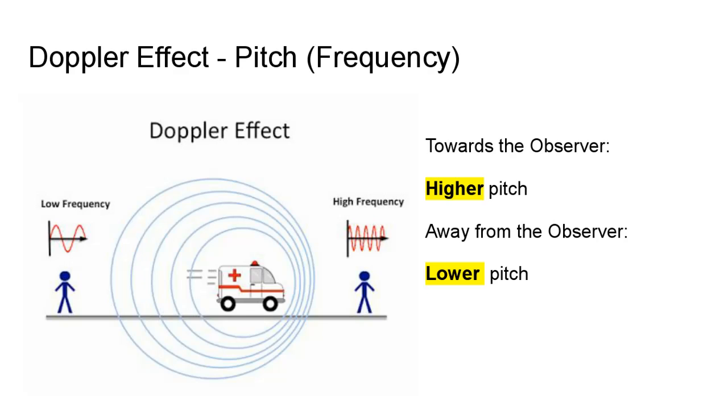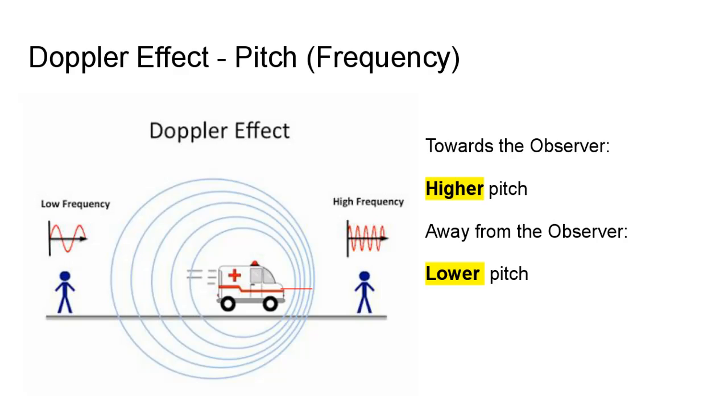That's because these waves at the front of the ambulance, here, they're being compressed by the object. So when the waves are getting closer and closer together, you have a higher frequency because there's more waves passing towards you per second.